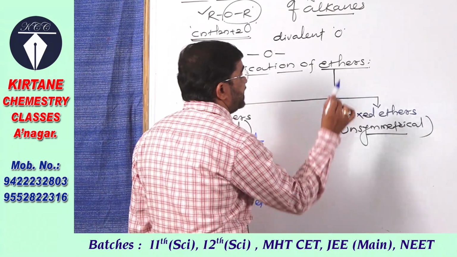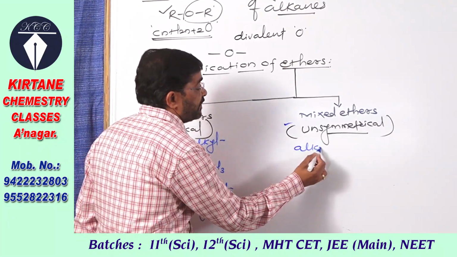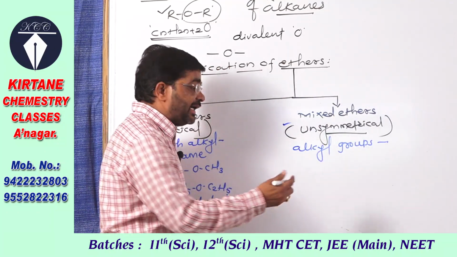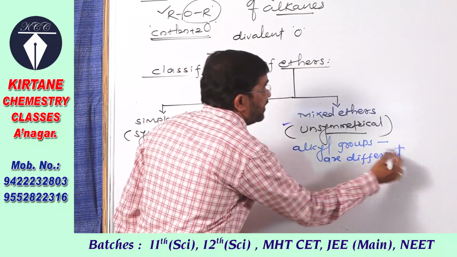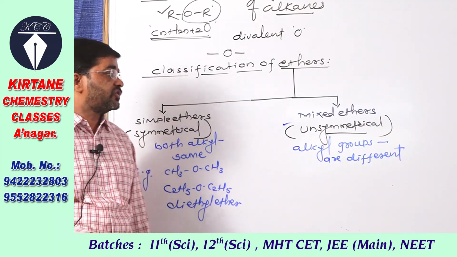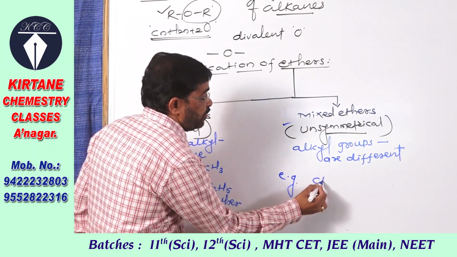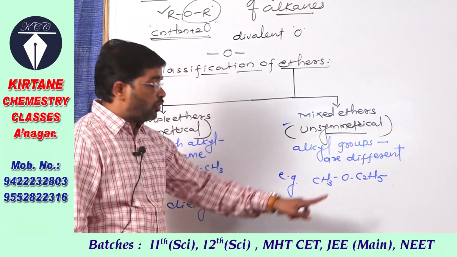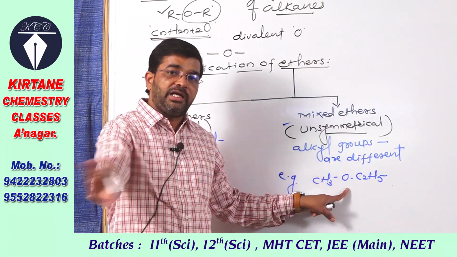Now see unsymmetrical ethers, mixed ether. Alkyl groups attached to oxygen atom are not same, that is they are different, and such type of ethers are called the unsymmetrical ethers, or they are also known as mixed ethers. You see one example of the mixed ether, where the two alkyl groups attached to oxygen atom are different.